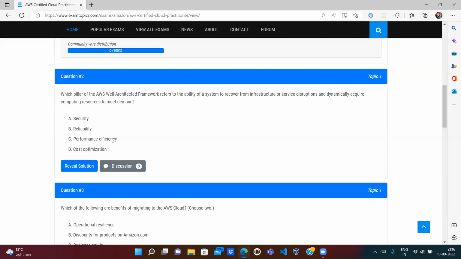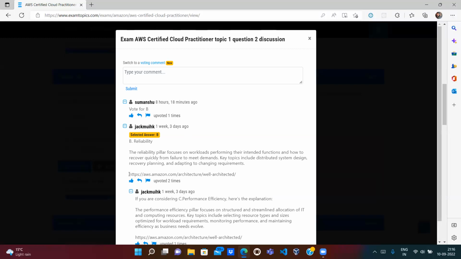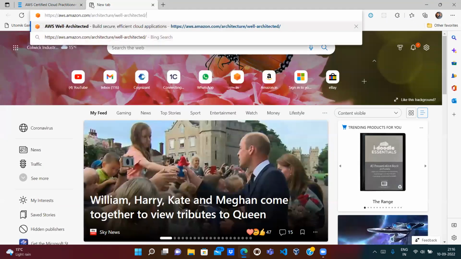Performance efficiency: the system should perform efficiently, but there is nothing related to performance. Cost optimization, nothing related to cost optimization. So reliability looks correct. So let's reveal the answer: B. And if you go to the discussion tab, people say B, and some people even give a good justification with a proper documentation link.